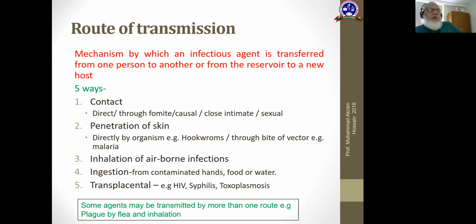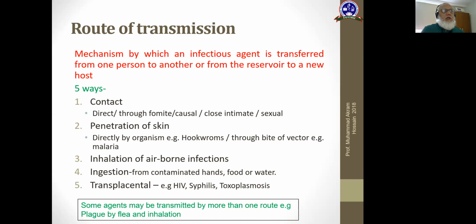What are the routes of transmission? It is known to most of us. There are five routes of transmission: direct contact, penetration of skin, inhalation, ingestion, and transplacental. Contact can be direct contact, through fomite, close intimate contact, or sexual contact. Penetration of skin can occur directly by the organism, like hookworm, or through the bite of a vector, like malaria.